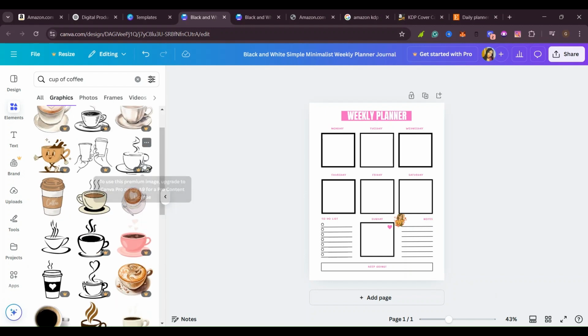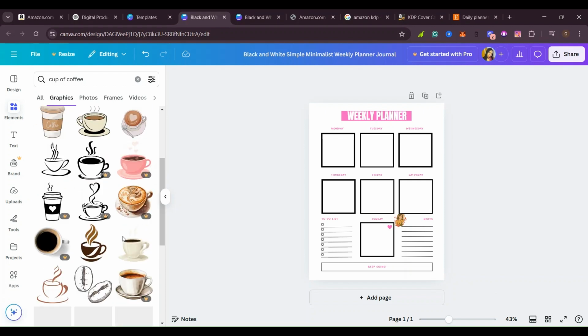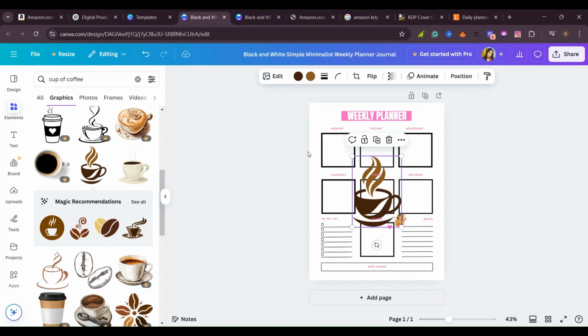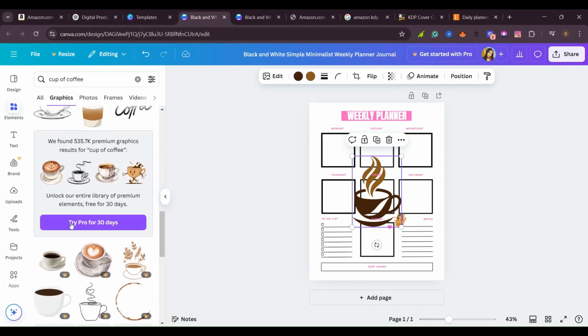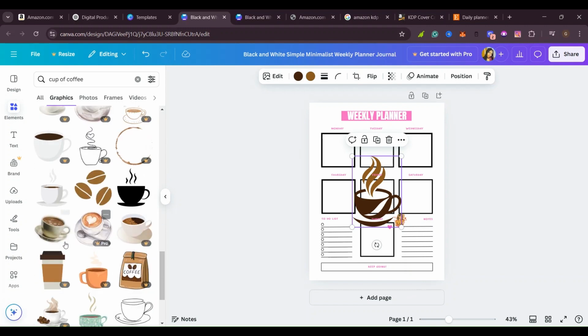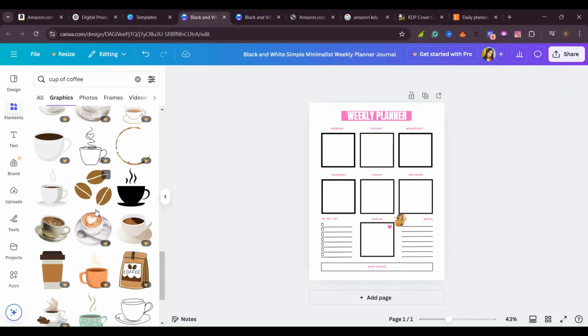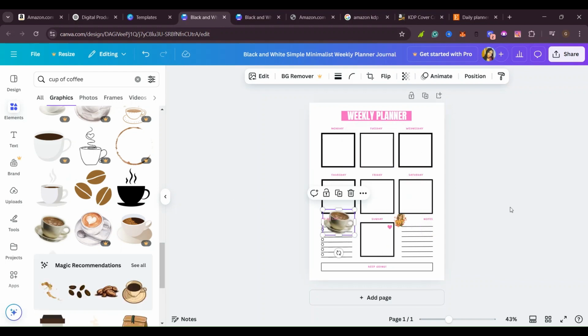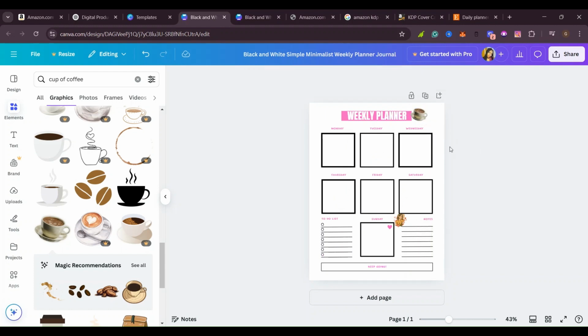Remember those pictures which have this pro mark are on a paid plan. So I can go ahead and maybe add in this cup of coffee to my design like that. Maybe they are planning their week as they are sipping some coffee. Or I can add in this. So let me add in this one. You can go ahead and also add that to your planner. For example, maybe I put it up there. So as you can see, now it's coming up and it's looking different.